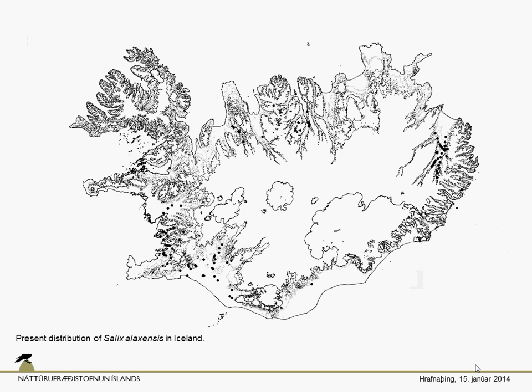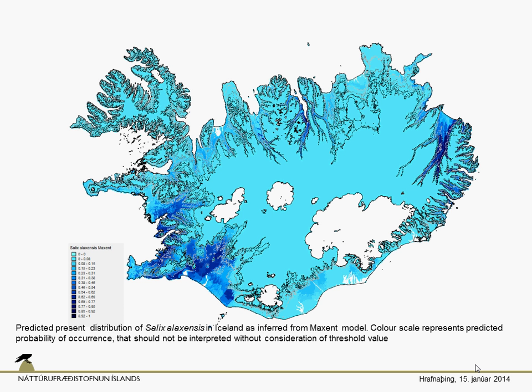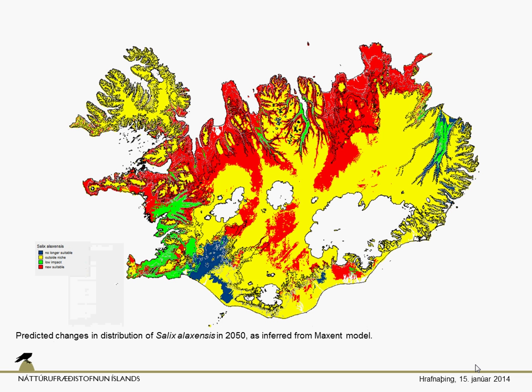Here is the present distribution of Salix alaxensis. That's a point map of distribution. So these are not squares, just the places where it grows, marked with dark spots. Then that's the predicted present distribution of Salix alaxensis, with probability from 0 to 1. We can see that the areas with high probability correlate quite nicely with the present distribution of Salix alaxensis in Iceland. Of course, we created another map based on the climatological models. But this is the final outcome.